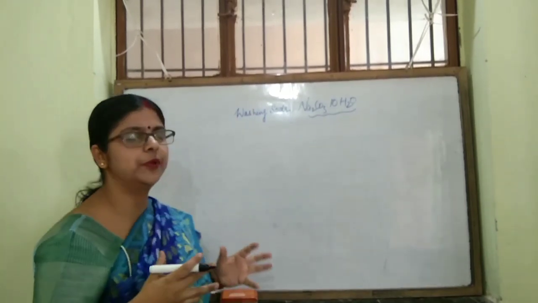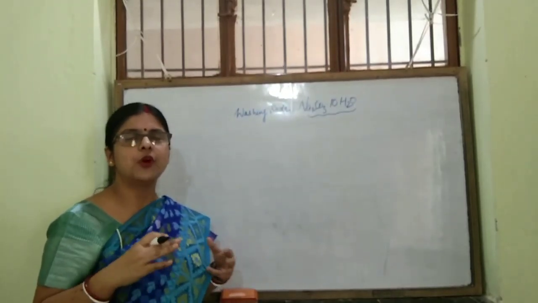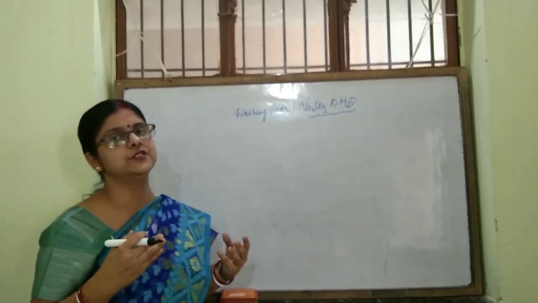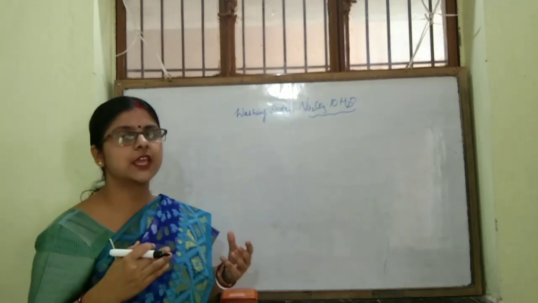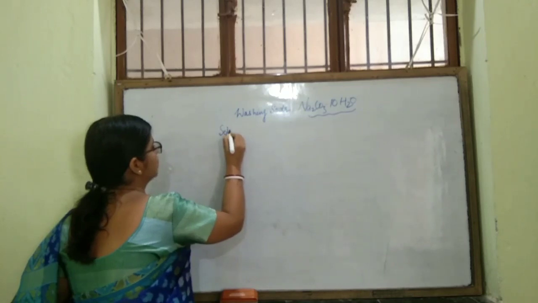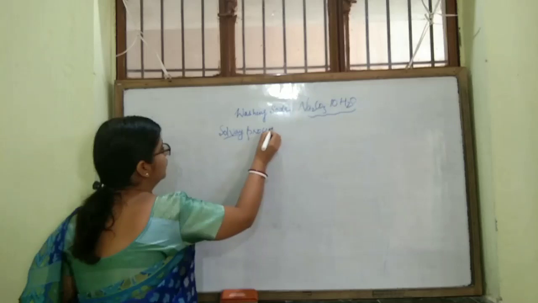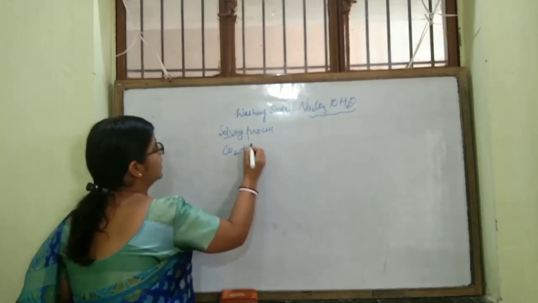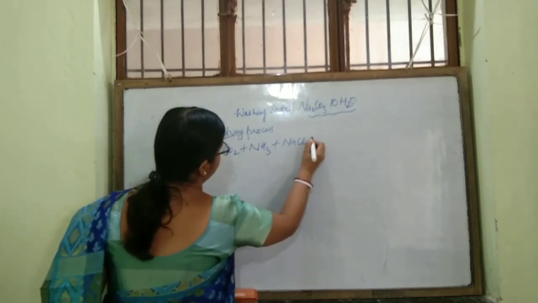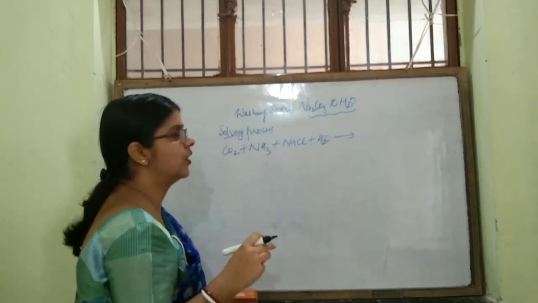How can you prepare washing soda? Washing soda is prepared by the Solvay process. In this Solvay process, what we do is pass ammonia and carbon dioxide through brine solution. What is this brine? Brine solution means a solution of sodium chloride in water.